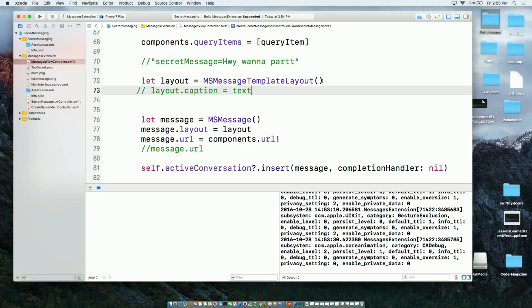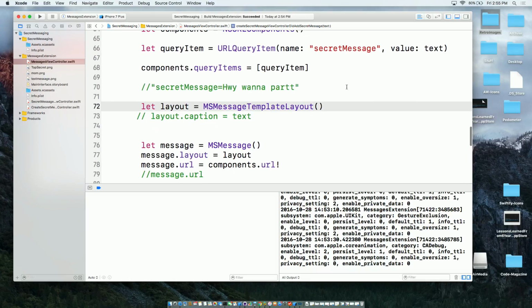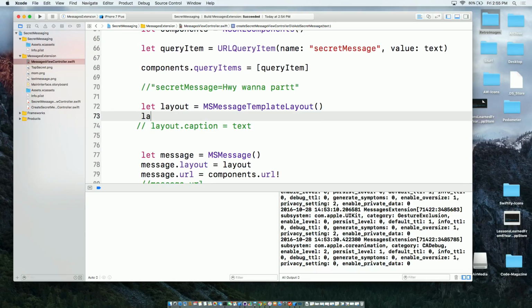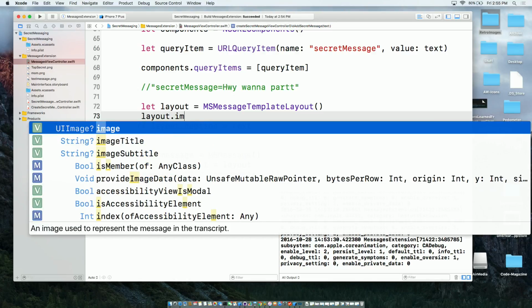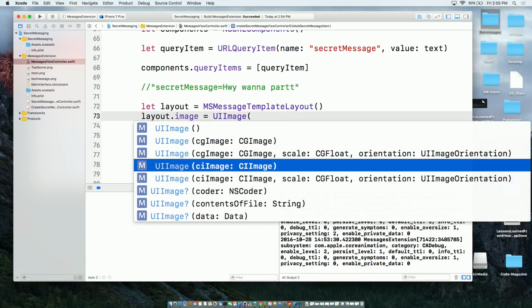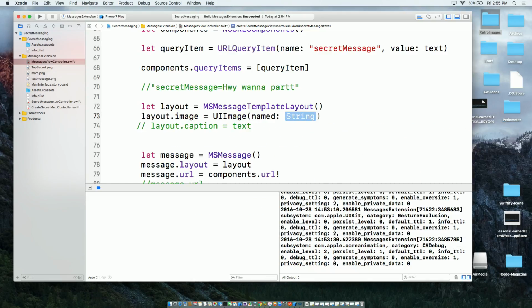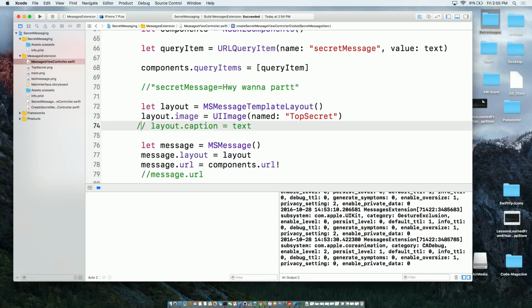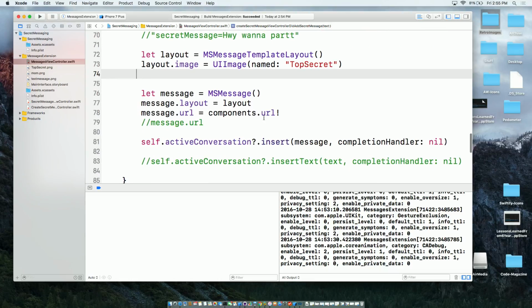All right. Now, since this is not visible on the screen, you're going to see the same exact result. All right. So I need to make it a little bit better. I need to maybe send some bubble with a background. So let's go ahead and do that. Just making it a little bit much better. So UIImage, and you can pass in an image that should be the background of your bubble. So I'm going to use a very secret image, which is called top secret. And I don't need that, and this is just the commented out stuff.